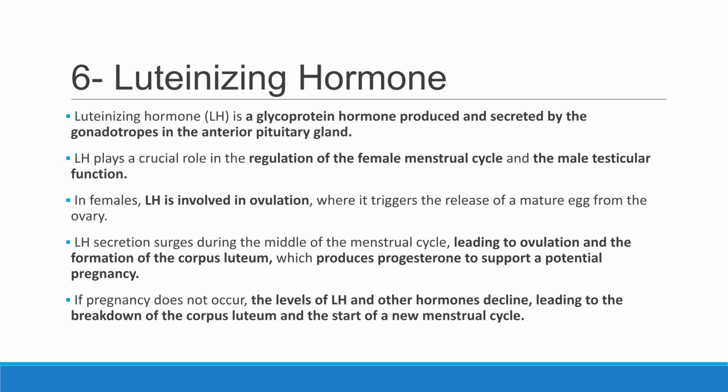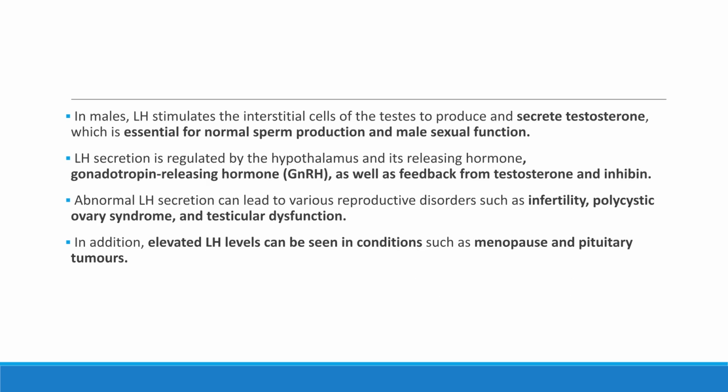Luteinizing hormone, or LH, regulates the female menstrual cycle and male testicular function. In females, the LH surge triggers ovulation. If pregnancy doesn't occur, LH and other hormone levels decline. Abnormal LH secretion can lead to reproductive disorders. In males, LH stimulates testosterone production, essential for sperm production and sexual function. LH secretion is regulated by GnRH from the hypothalamus and feedback from testosterone. Elevated LH levels can occur in conditions like menopause and pituitary tumors.